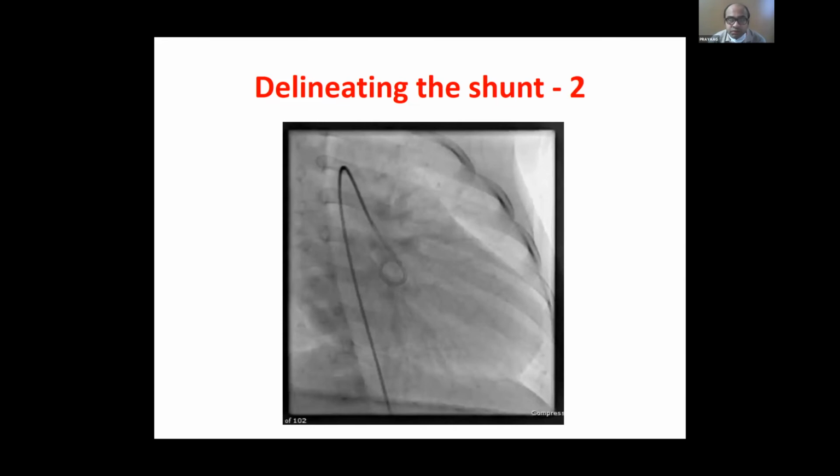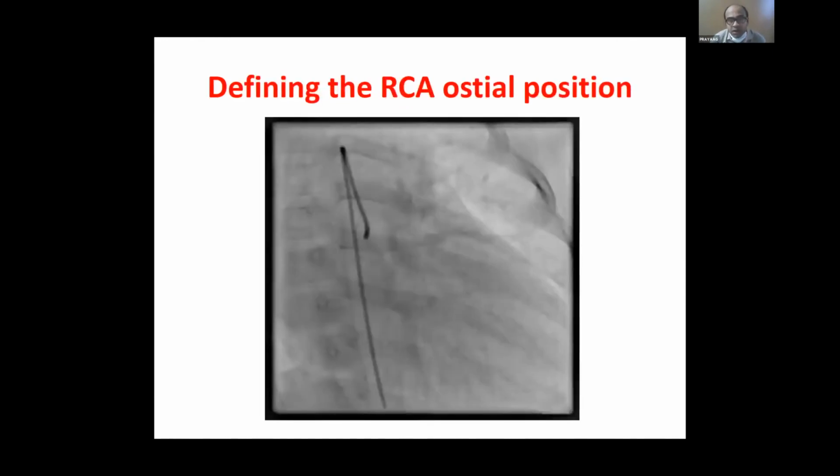This track opens into the RV, opacifying the RV very well. The other important step was to delineate the RCA ostium, which we did here. One can see that it is away from the origin of the tunnel, because that is not opacified when the RCA ostium is being opacified. This was important because we were also planning a therapeutic strategy at this step.